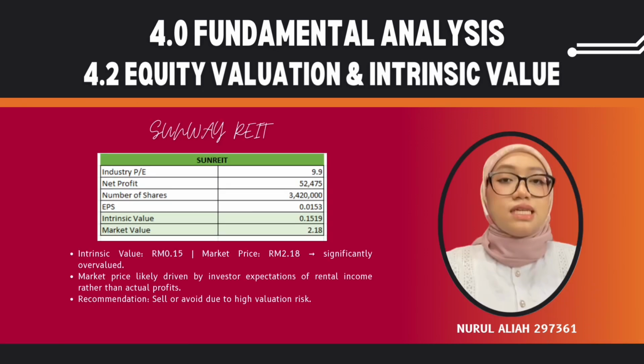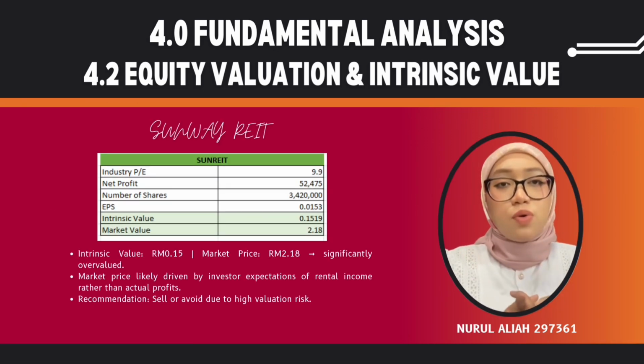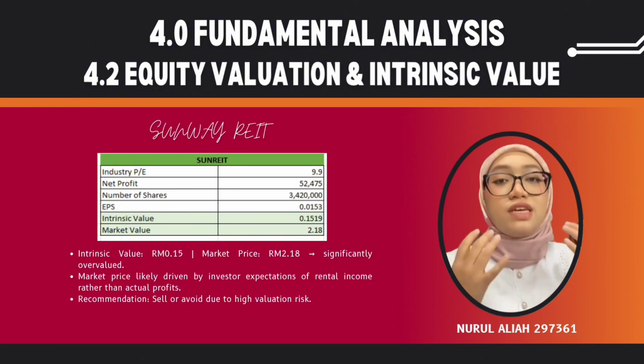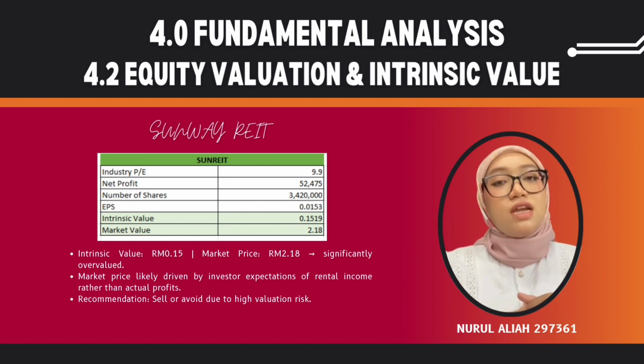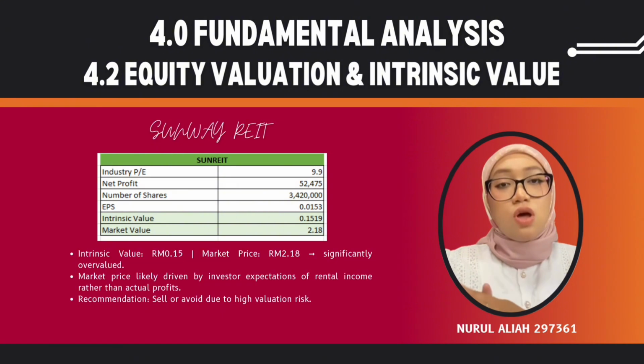In terms of valuation, Genting Berhad has an estimated intrinsic value of RM6.42, which is significantly higher than its current market price of RM3.02. This indicates that the stock is undervalued, suggesting potential upside. Therefore, investors may consider buying the stock, while existing investors may hold it in anticipation of future value appreciation.